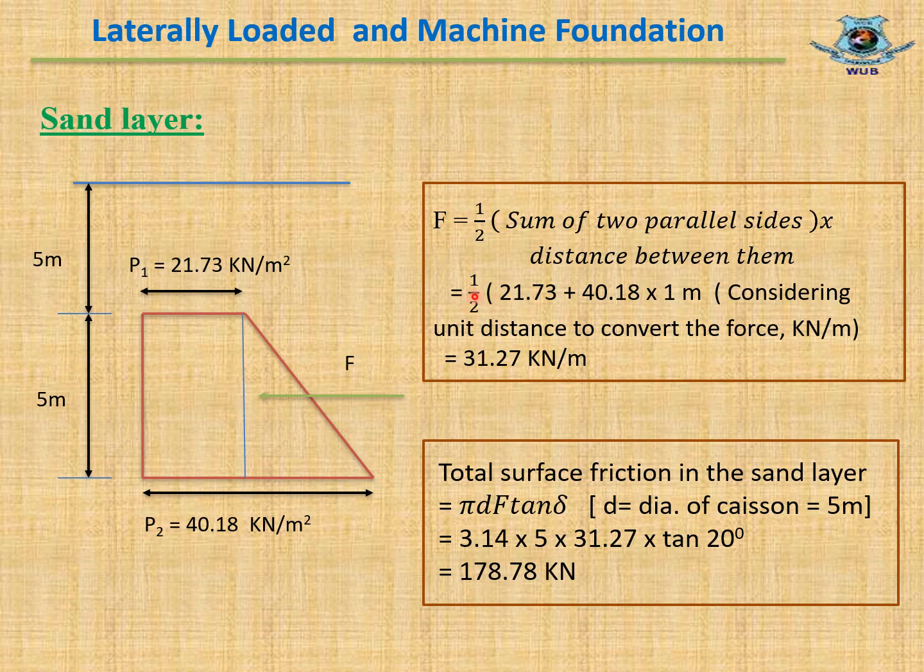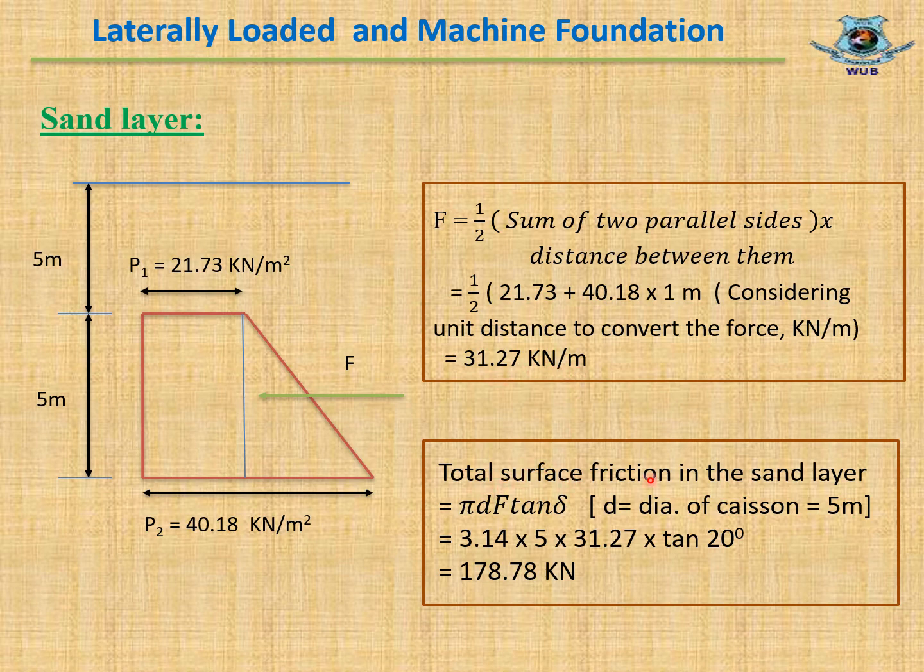F equal to half into 21.73 plus 40.18 into 1 meter. Here 21.73 and 40.18 kilonewton per meter square are the two parallel sides, and 1 meter is considered unit distance to convert the force into kilonewton per meter. Finally, F equal to 31.27 kilonewton per meter.